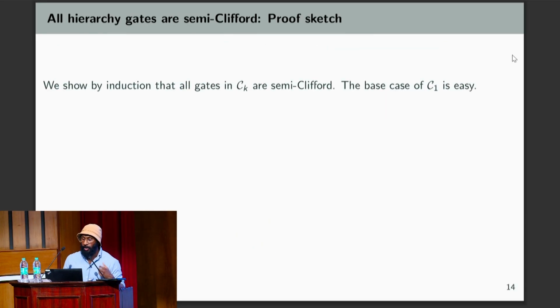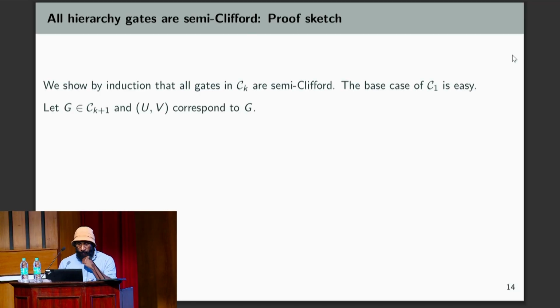Okay, so I'll just sketch the proof of how we prove that all hierarchy gates of any level k for any qubit dimension d are semi-Clifford. We do it by induction, and the base case of Pauli is easy because they're obviously all semi-Clifford. So we look at level k plus 1 gates, and we assume that u and v, which are one level down, are all semi-Clifford.